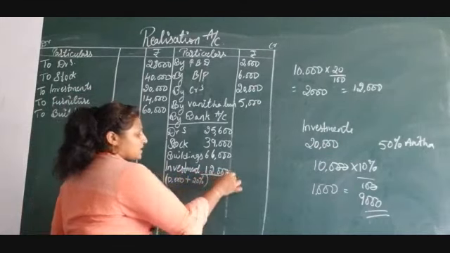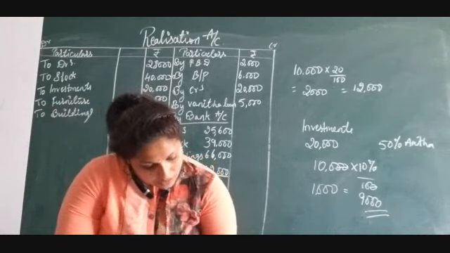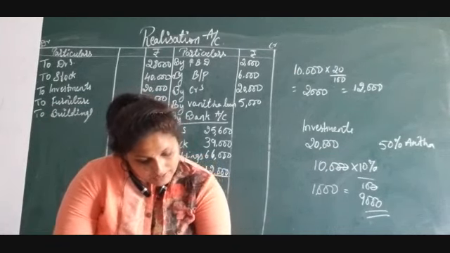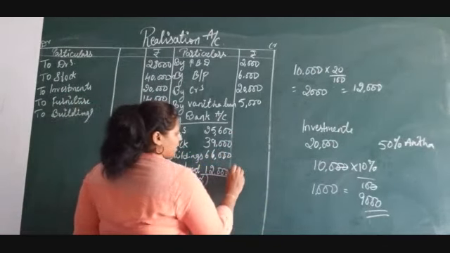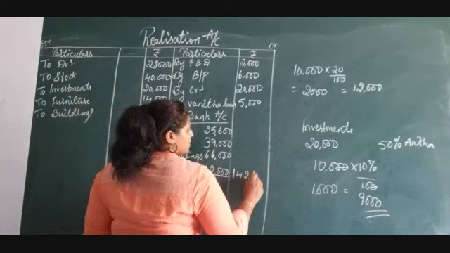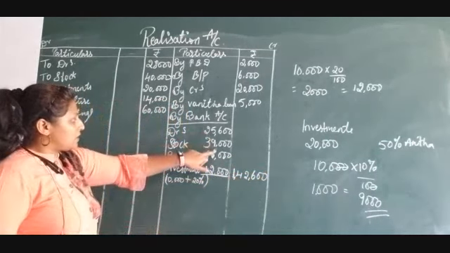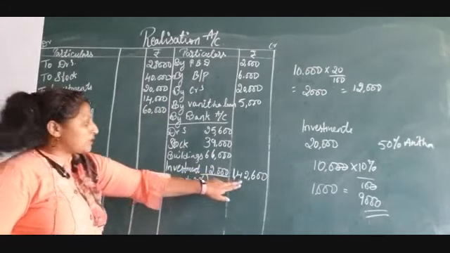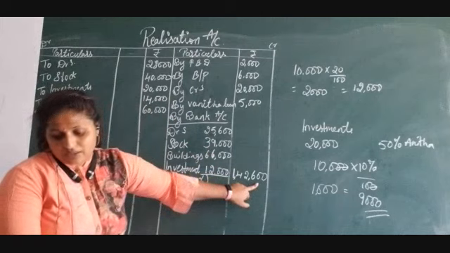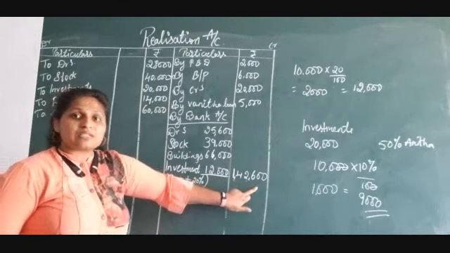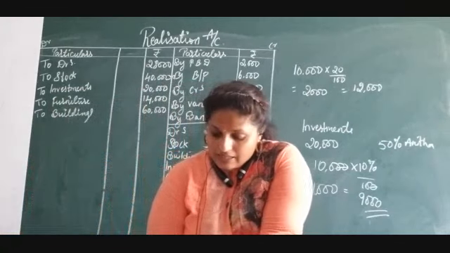Okay. Now all the assets, I hope it is realized. Everything is, all the assets we have taken. Just cross check with your adjustments. All the assets have been taken. Make the total of all these. You will get 1,42,600. Add debtors, stock, buildings and investment, you will get 1,42,600. Cross check it once again, 1,42,600. Now we have cleared all the assets realized.